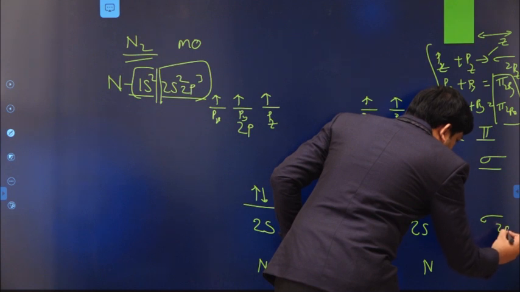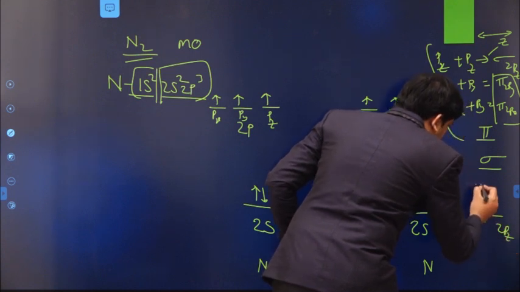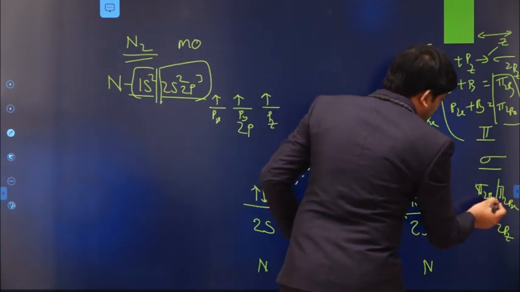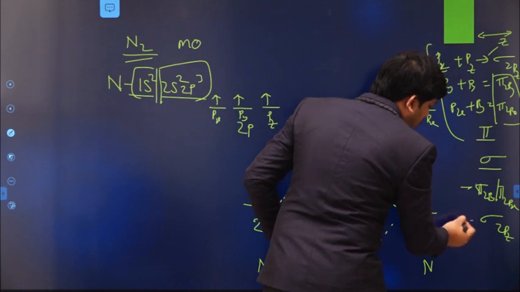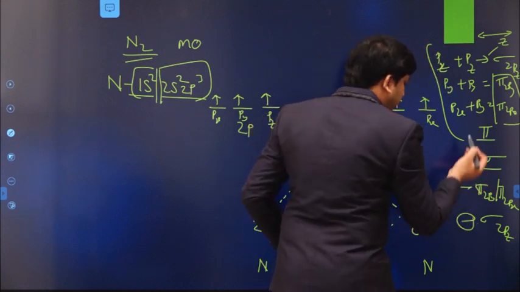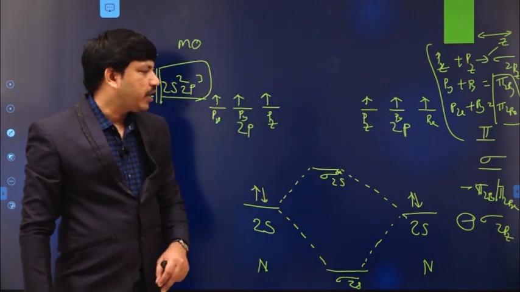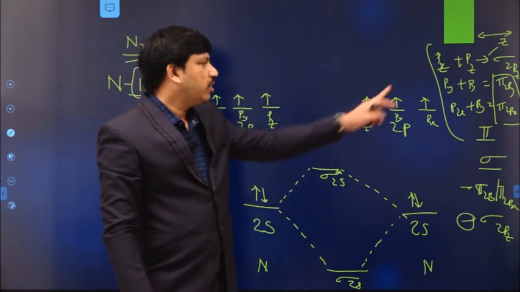Sigma 2pz first, and then pi 2py or pi 2px. So first we write the sigma 2pz, then we go for the pi 2py, pi 2px, according to our knowledge.